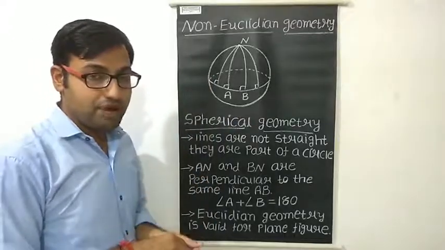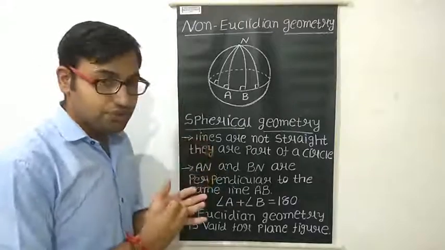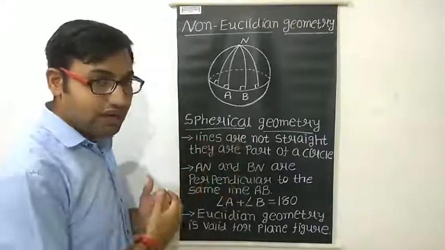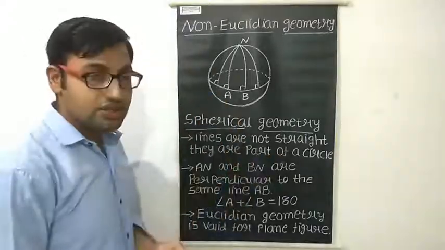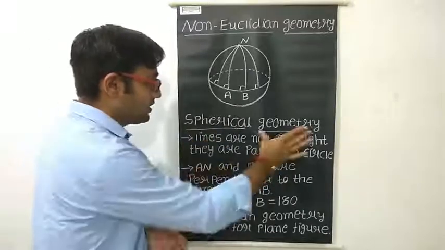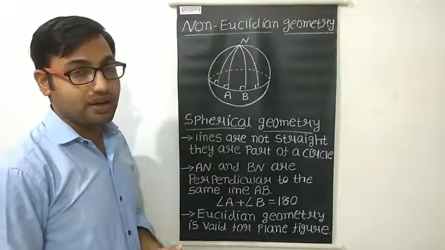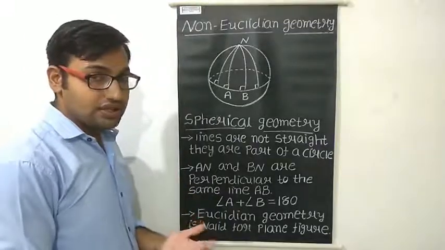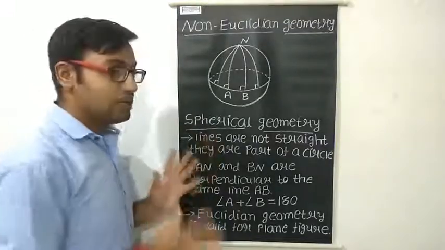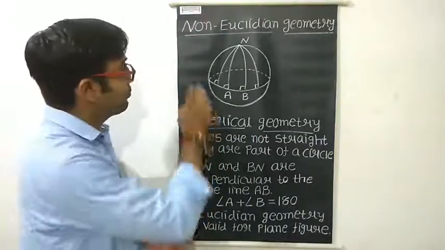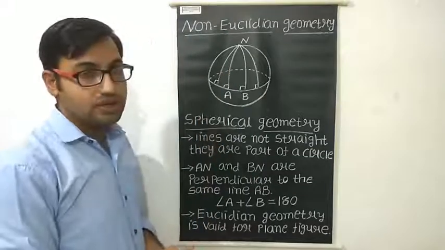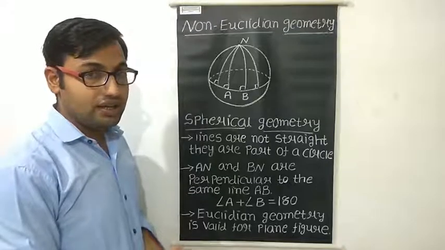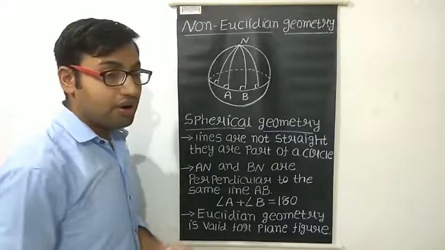So now keep in mind both the things. There are two types of geometry. One is Euclidean geometry and one is non-Euclidean geometry. In other words, we can say spherical geometry. So in our 9th standard or 10th standard, we have to study only Euclidean geometry. We do not have to study non-Euclidean geometry. Understand? Okay, so this is all about this lecture.